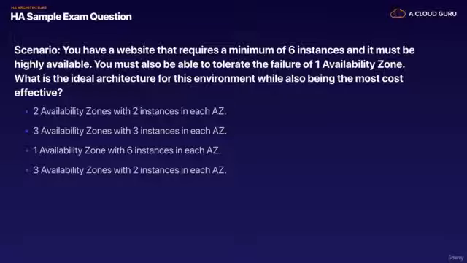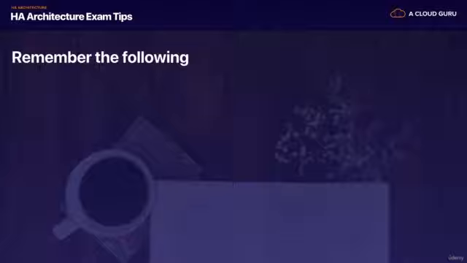Now, if we had 2 AZs with 2 instances each, that's going to be wrong as well, because we're only going to have 4 instances in total, and we require a minimum of 6. If we have 3 availability zones with 2 instances each, that will give us 6. But what happens if one of those availability zones fails? We're going to go down to 4, and we need a minimum of 6 instances. So therefore, we're going to need 3 availability zones with 3 instances each to meet this requirement. We're going to need 9 instances in total. That way, if we lose one AZ, we've still got 6 instances that will be able to look after our environment. So that was an example of a typical exam question that you might see.